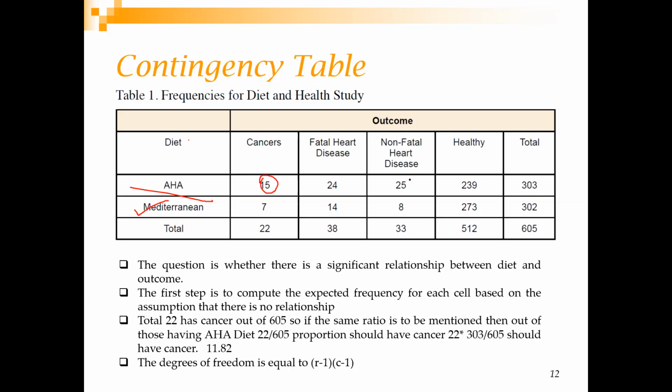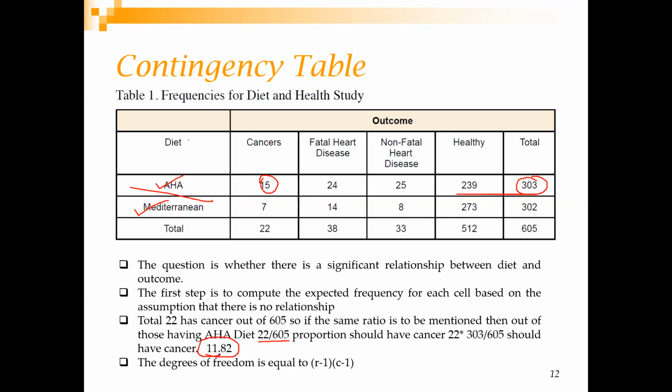If there is no relationship at all with the diet, how many cancer patients will be taking this particular diet? It should be 22 by 605 into 303. I am assuming the same proportion as in the total population. So this will be the expected frequency, and the calculation comes to 11.82.